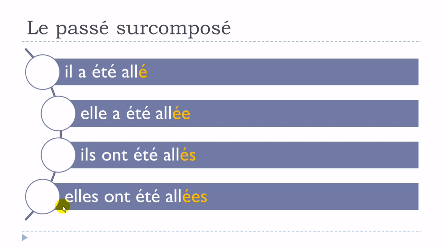And you will get elles ont été allées. So the good news is that phonetically it's aller here. Aller, aller, aller. So it's the same. You don't pronounce this final e and you don't pronounce this final S here. Okay, so it's exactly the same, but keep in mind that if you want to write correctly, you should put them.